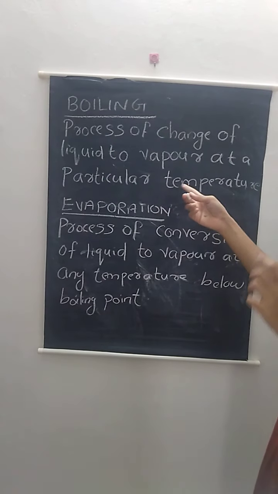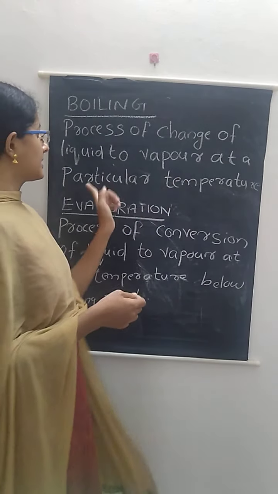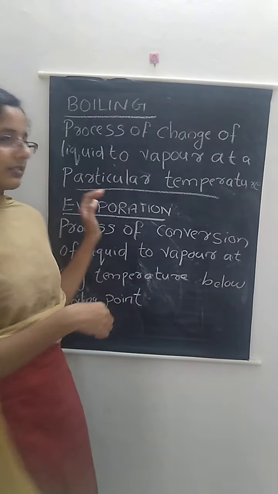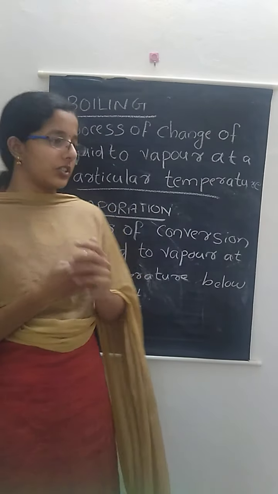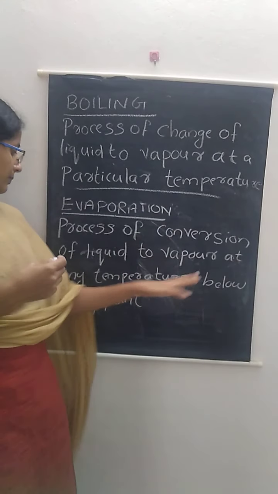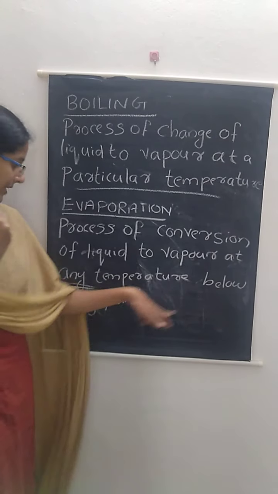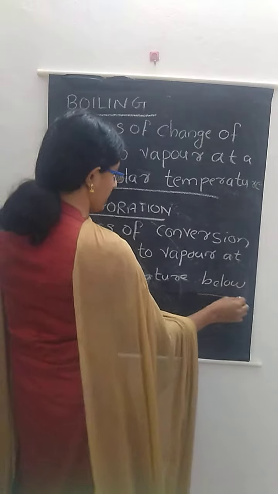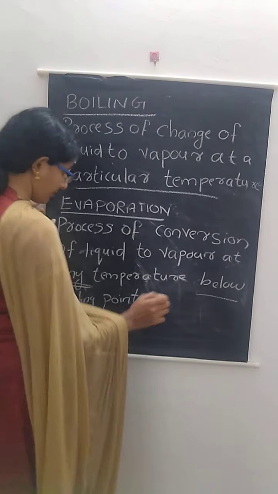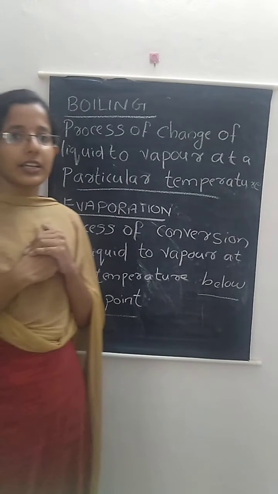Boiling is the process of change of liquid into vapor at a particular temperature. Boiling occurs only at a particular temperature. What about evaporation? It is the process of conversion of liquid to vapor at any temperature, at any temperature below the boiling point. So, note these two terms. Did you get the difference between boiling and evaporation?